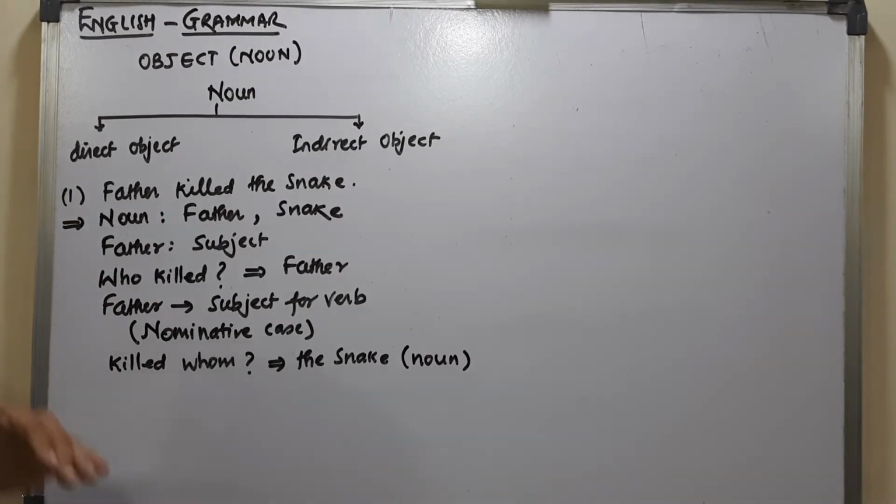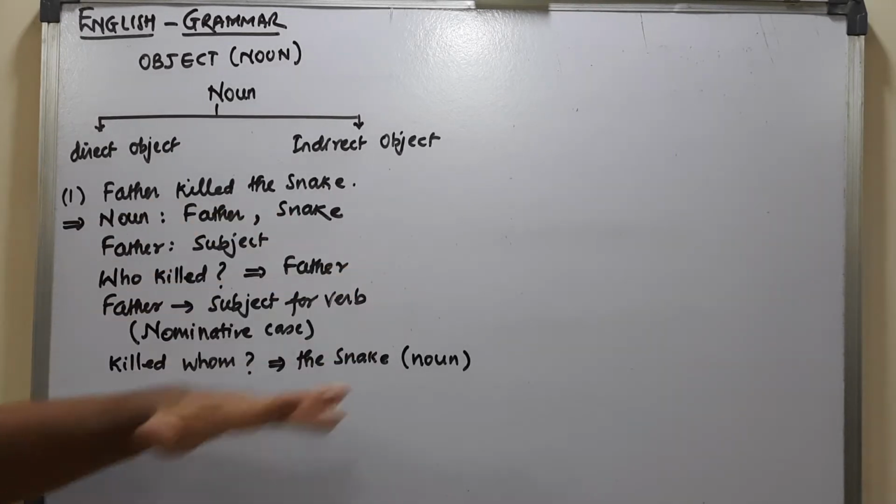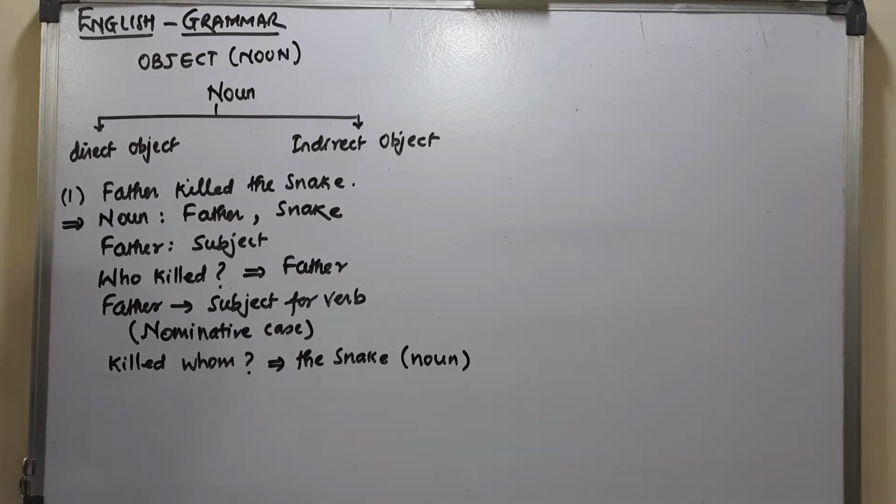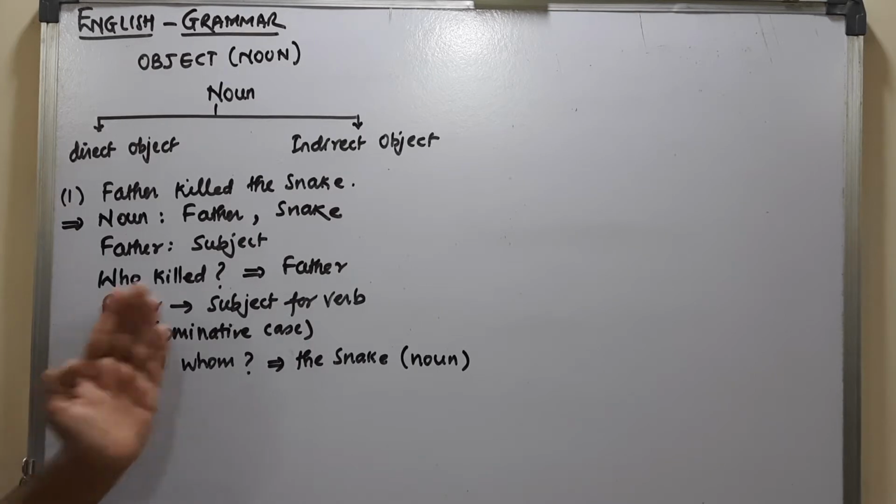But this particular noun is reached by the action of the subject. The action of killing directly went on this person. Who is that person? Snake. The action of killing directly went on this.